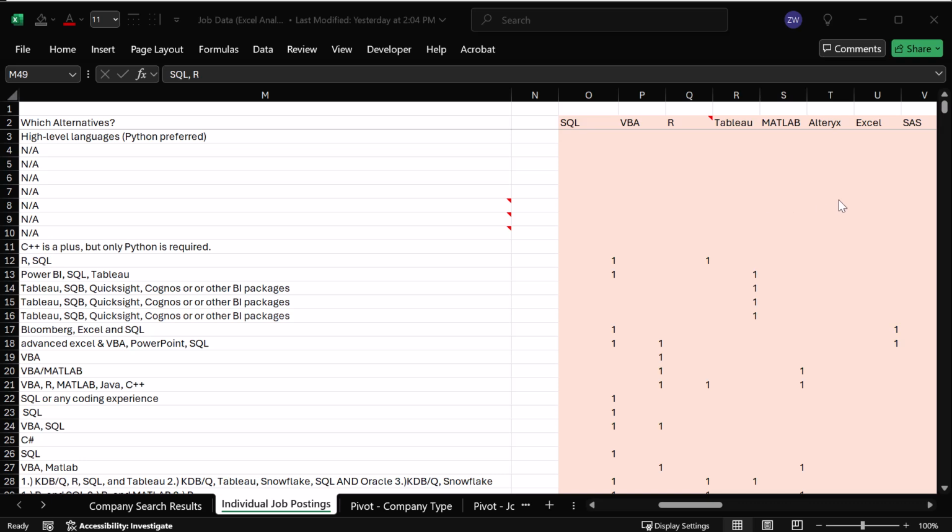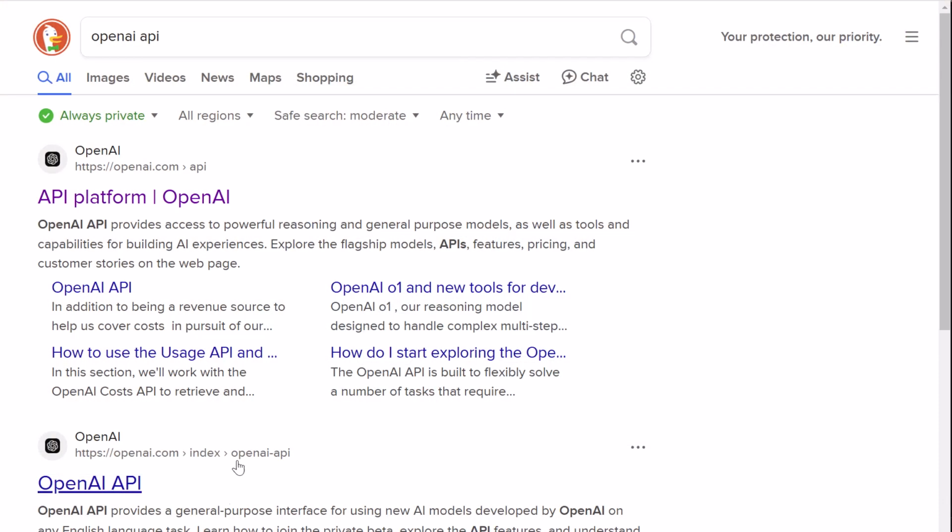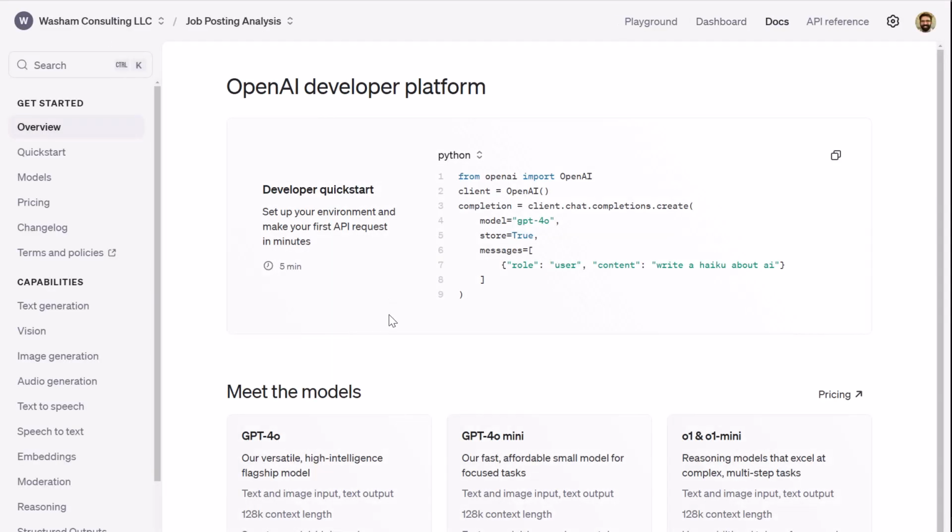And I want to convert that unstructured data into indicator columns that flag the different tools that are listed in each job posting and the different ways that Python will be used so that I can perform statistical analysis on those indicator columns. Large language models are well suited for performing this kind of analysis, so I thought that this would be a good opportunity to try out OpenAI's API in a Python program for the first time.